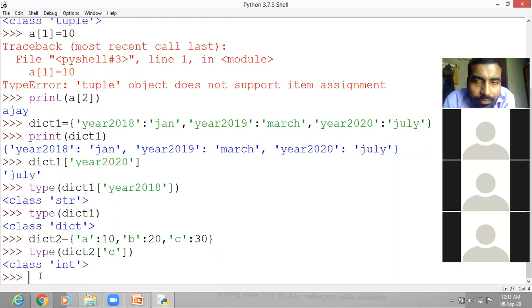Is it clear? Any query, any question? No, sir.